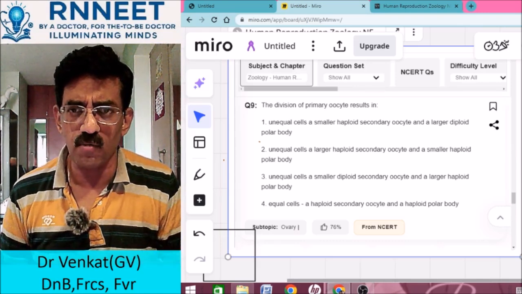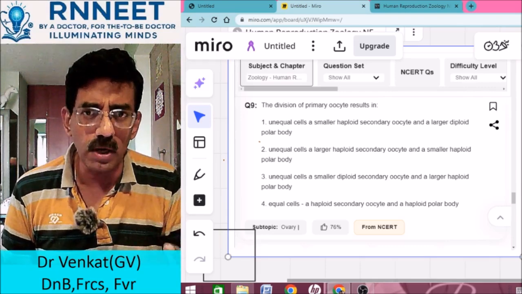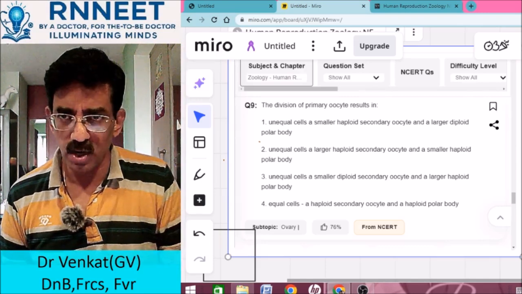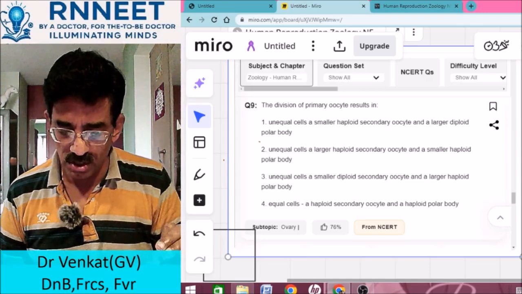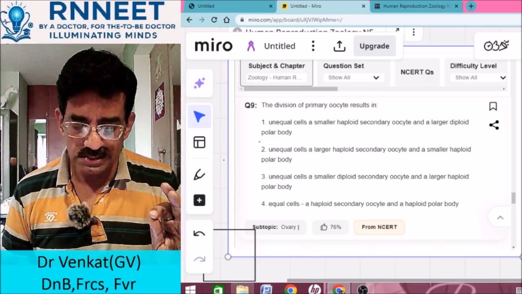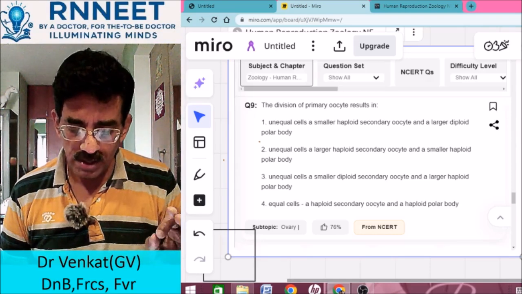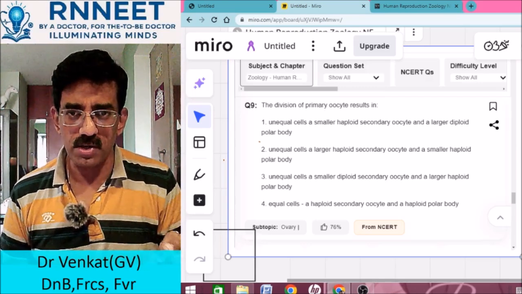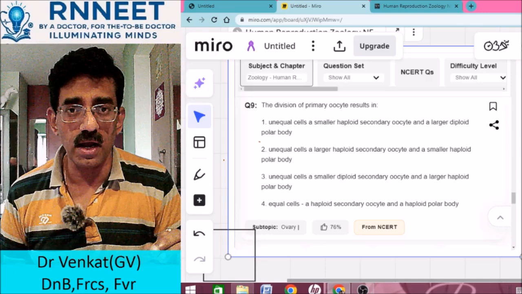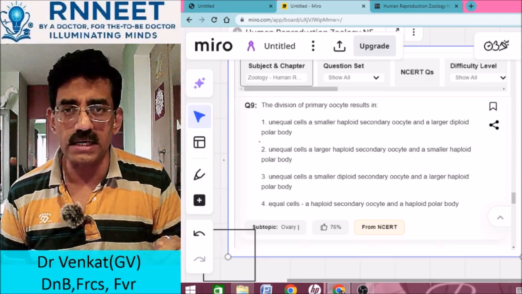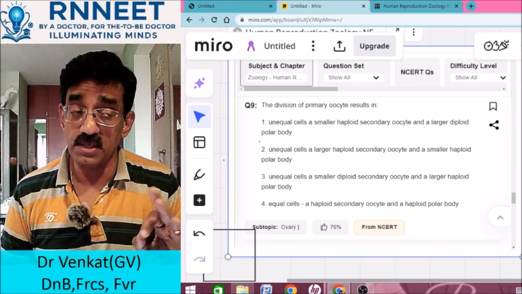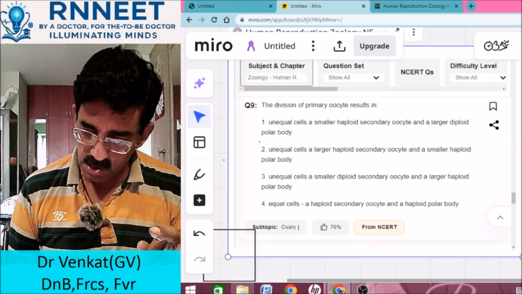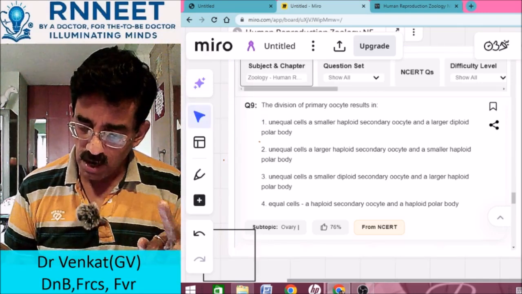It's very simple, straightforward. You know that the primary oocyte is going to give you a secondary oocyte and a smaller polar body. Correct? So it is unequal. Which is larger? The haploid secondary oocyte, and a smaller haploid polar body, right? Or is it a diploid secondary oocyte and a larger haploid polar body? No, it is a haploid secondary oocyte. So the primary oocyte is diploid, the secondary oocyte is haploid. So remember this important thing, that the secondary oocyte is always haploid, right?